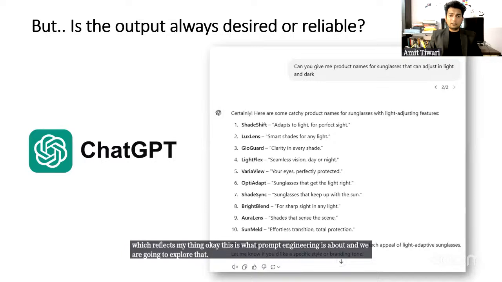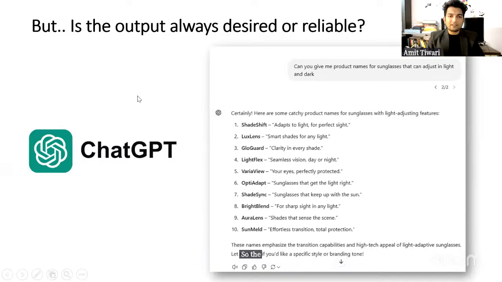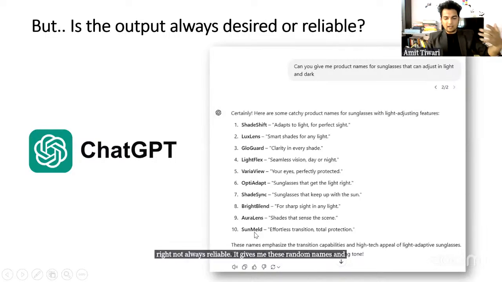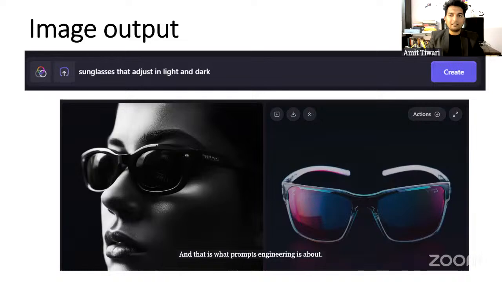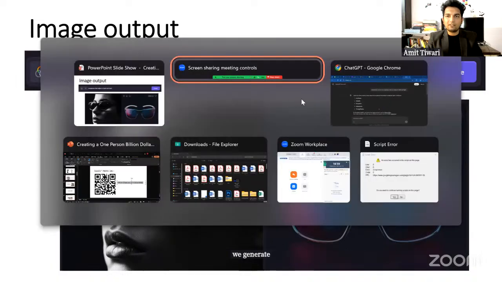So the output that ChatGPT gives is not always desired, not always reliable. It gives me these random names, and I want just 3 names from this to narrow down my decision making, and also to reflect the product that I have. And that is what prompt engineering is about. Similarly, we will also generate an image for my product. So let's say we generate an image, and for that we will use Gemini.